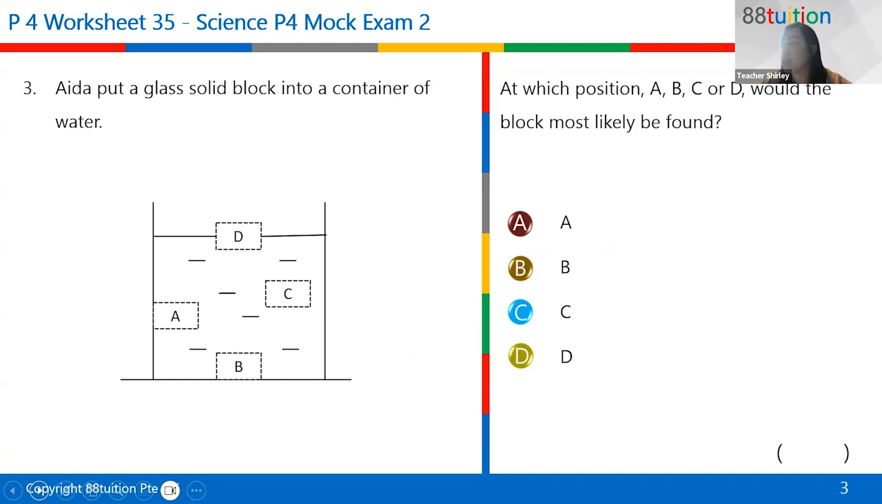Ida put a glass solid block into a container of water. At which position would the block most likely be found? Okay, at which position would the block most likely be found? It's a glass, it's solid. Yes, Ivan. B. B, yes. Okay, B is sinking all the way at the bottom, right? So in this case, yeah, it is most likely to be found at the bottom, okay?